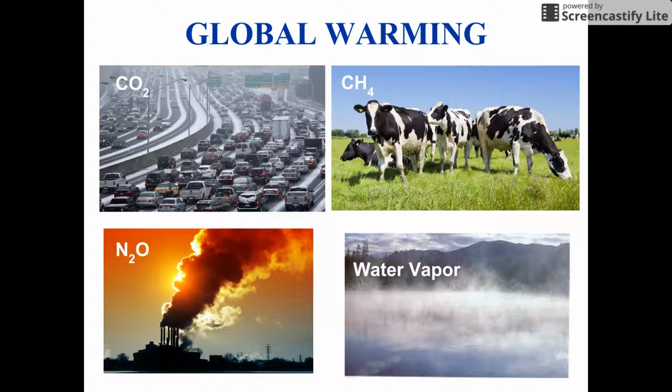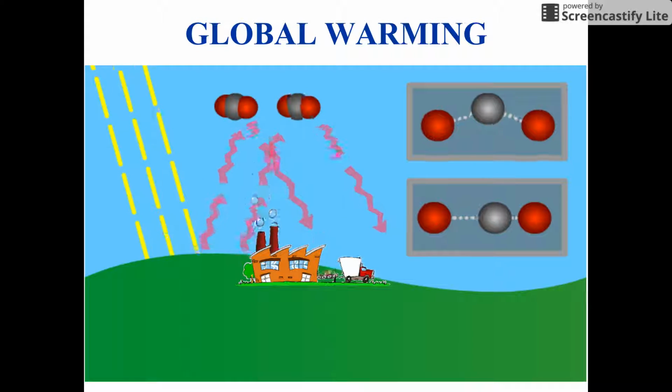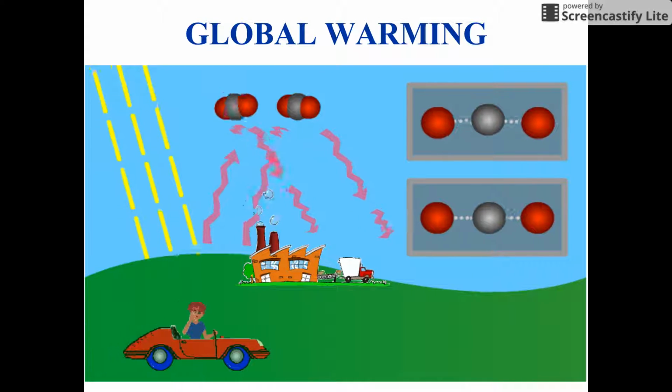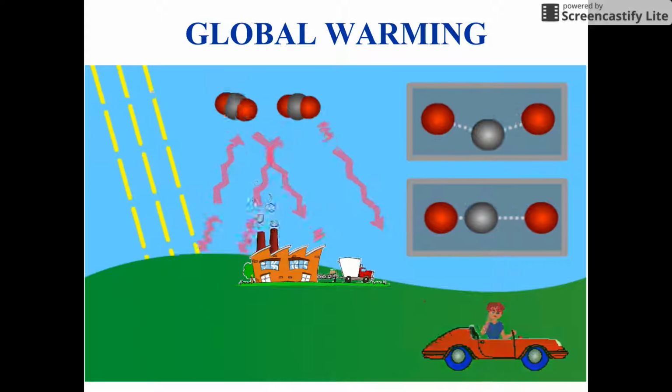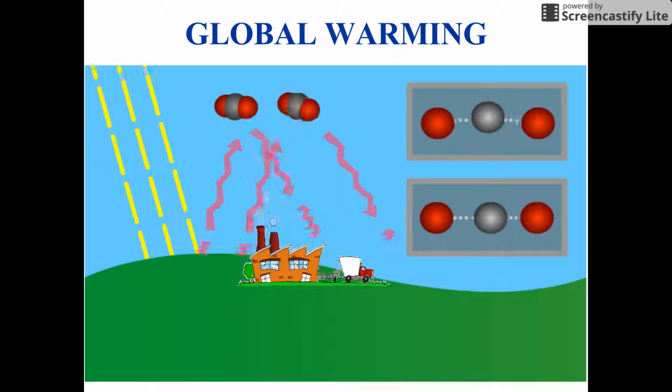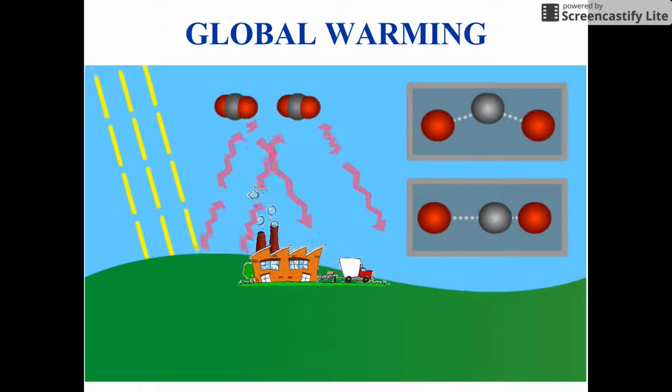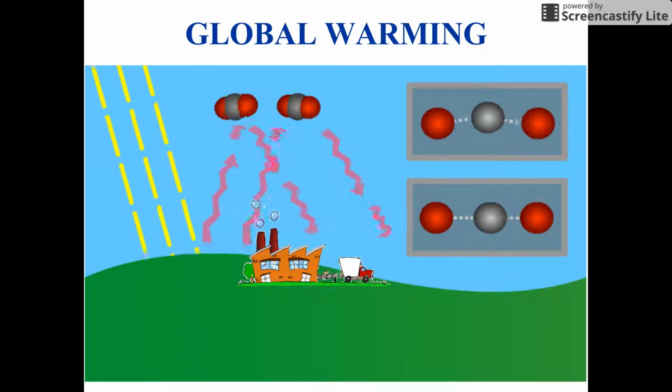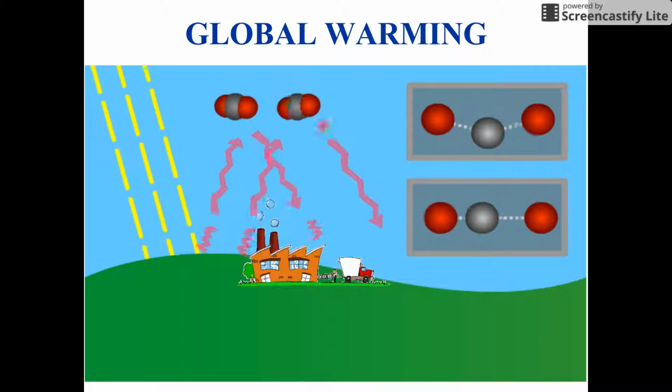The more greenhouse gases, the more heat is reflected back to the Earth, causing too much warmth. So in other words, as you can see in the picture above, the results of increased levels of burning of fossil fuels increase the amount of greenhouse gases, which in turn can result in unnatural heating of the Earth. This is global warming.